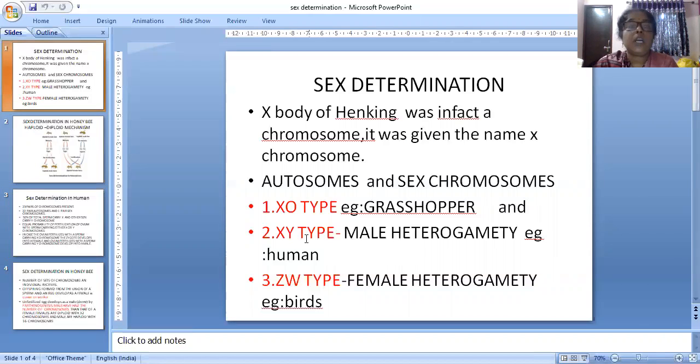And in humans, we have learned that the XY type is male and XX is female. The ZW type remains to be learned, but in the introduction it was said that in the ZW type, the female is heterozygous, that is, the female produces two types of egg, Z chromosome containing eggs and W chromosome containing eggs. It is characteristic of birds. So we learned the sex determination introduction and human sex determination today. The other portion we will discuss in another section.